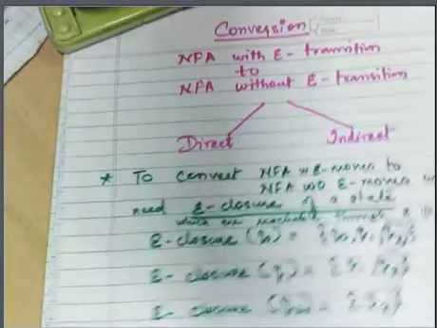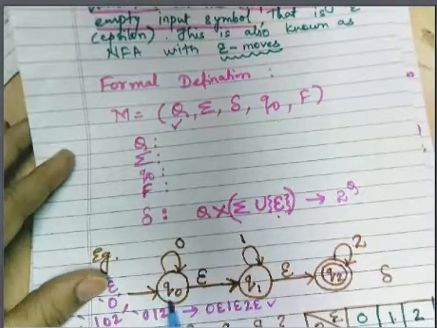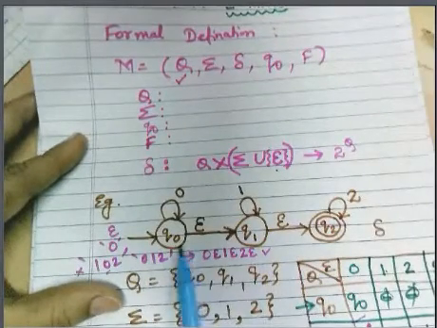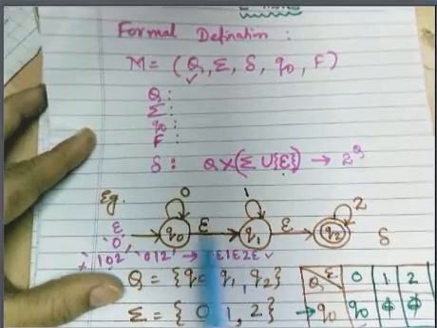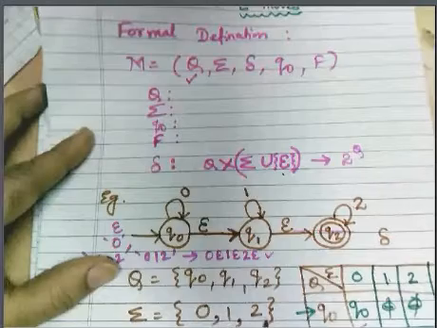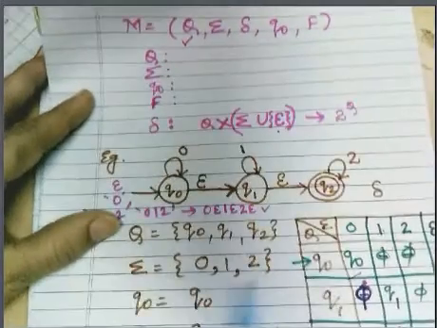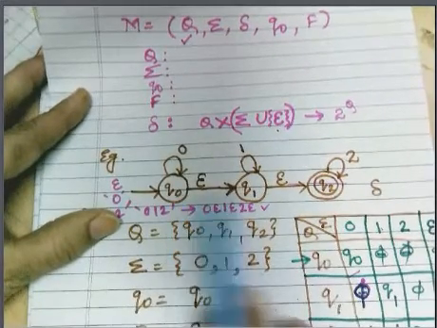Empty input symbol means, here in this example, as you can see, this is state q0. I can reach q0 without any input symbol. Similarly, from this diagram, you can understand I can move from q0 to q1 as well without any input symbol, where 0, 1, 2 are the exact input symbols. Without giving these input symbols also, it is possible to transit from q0 to q1.